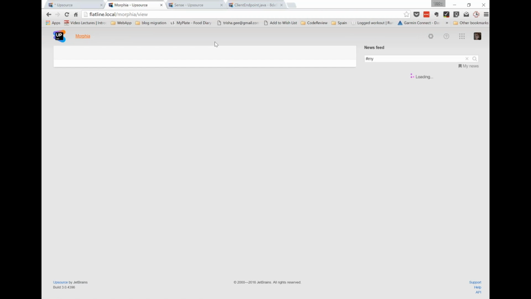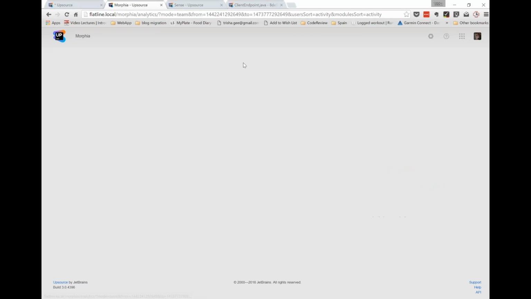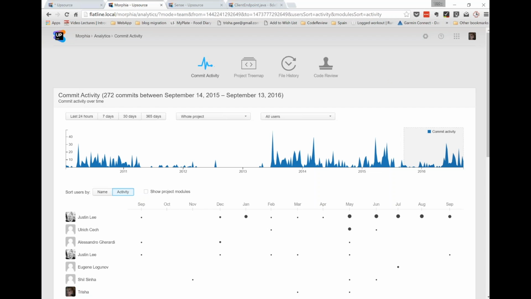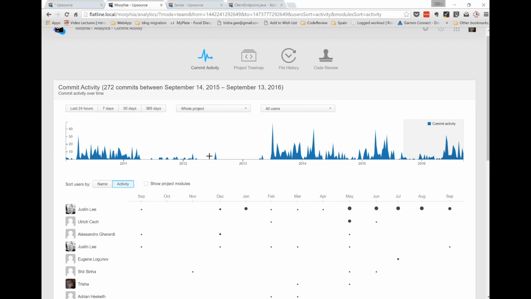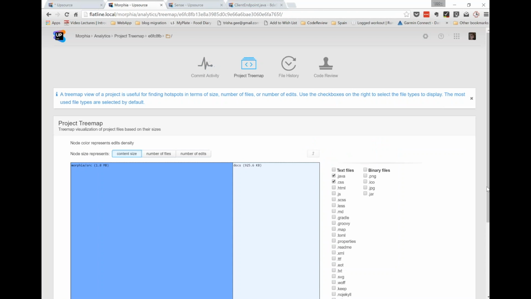And the other thing that it offers that isn't available in the IDE is you can see analytics on a particular project. Now this is an area that I think could offer a lot of very interesting insights, and definitely an area that we're interested in expanding. You can see things like commit activity, who committed what and when, how active a particular project is. You can look at things like the makeup of a particular project by file type and so forth.